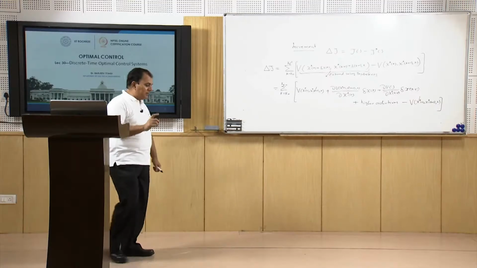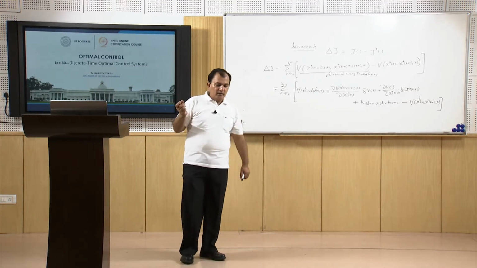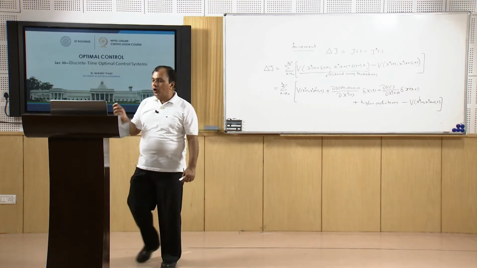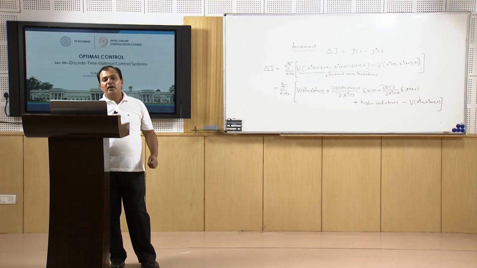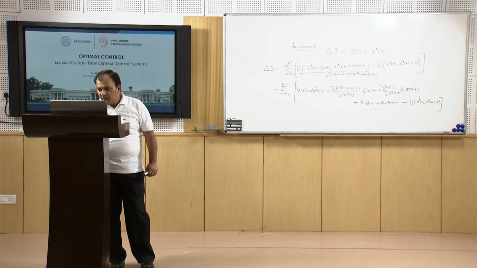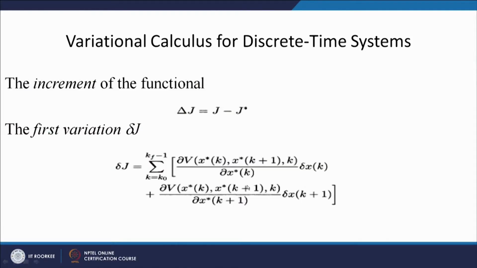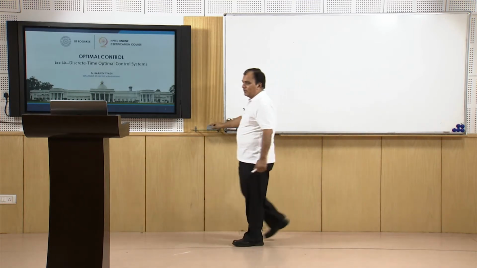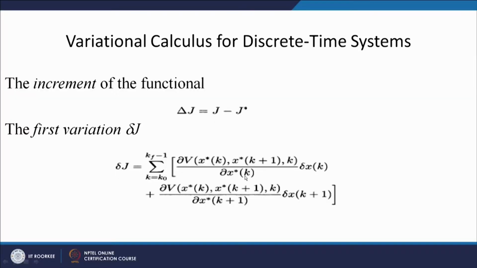Like in the continuous time case, we have the x dot term in place of x(k+1), and we convert this x dot in terms of delta x. So, similarly here we will see if we can convert this second term in terms of delta x of k. So, what actually we have? We have the first variation as del V by del x times delta x plus del V by del x(k+1) times delta x(k+1).